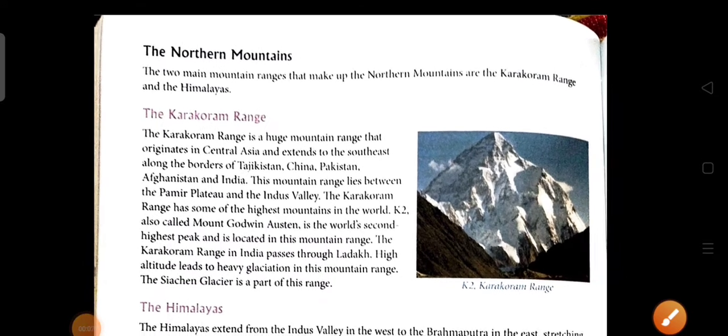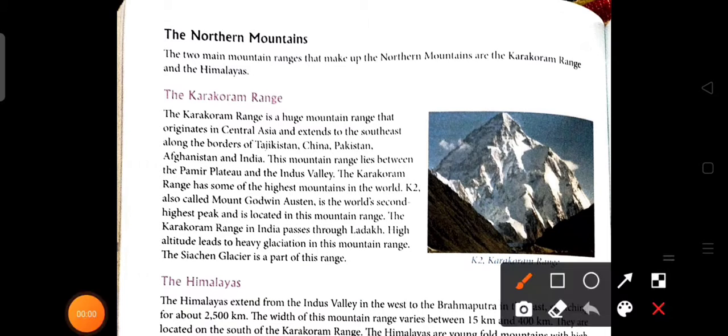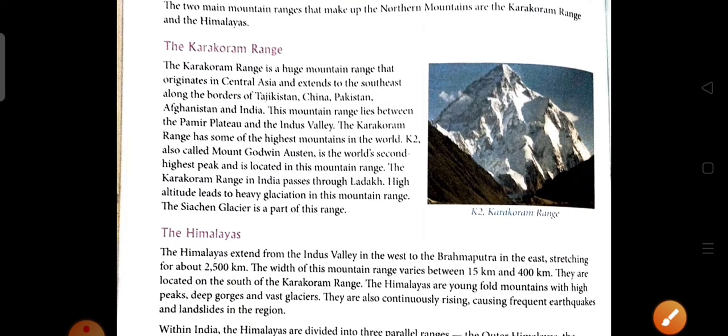Here we can see among all the physical divisions of India, that is the 6 major physical divisions of India, the northern mountain comes first. So let us discuss it. In the northern mountain, the two mountain ranges that make it up are the Karakoram range and the Himalayas. These are the two important mountain ranges present in the northern mountain. Let us first discuss the Karakoram range.